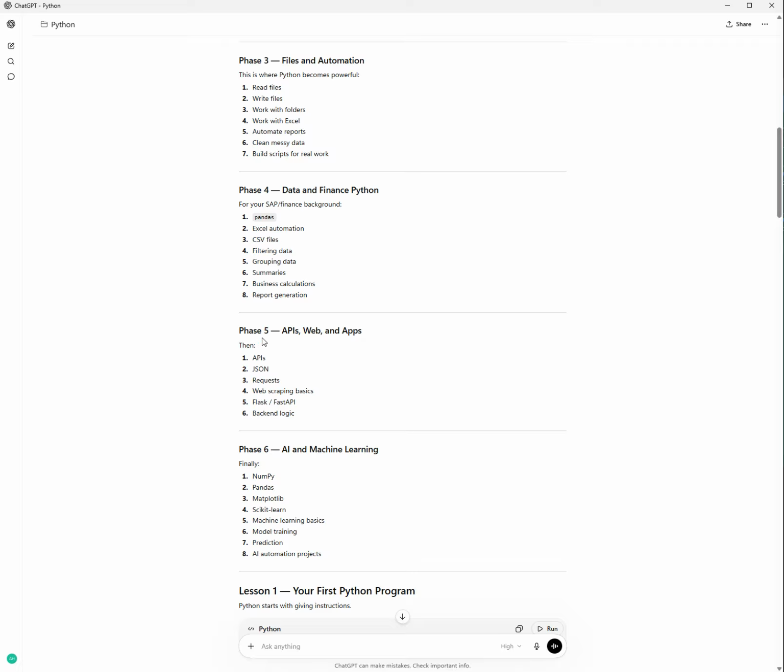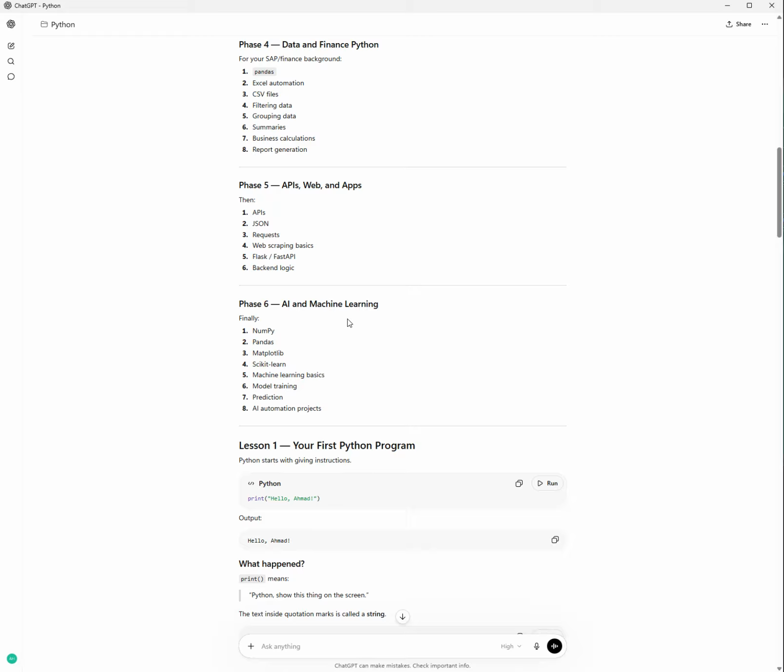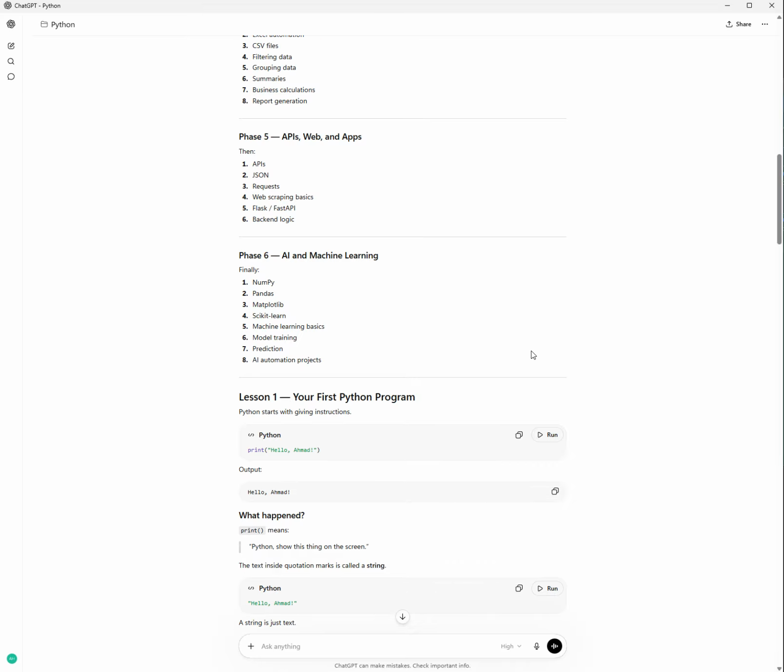Phase 5, API, web and apps. JSON requests, sounds good. Phase 6, AI and machine learning. Finally, NumPy, Pandas. I think, yes, these are libraries.